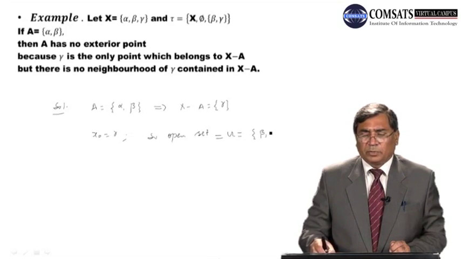So this is the smallest open set, and let's say this is our N as well.